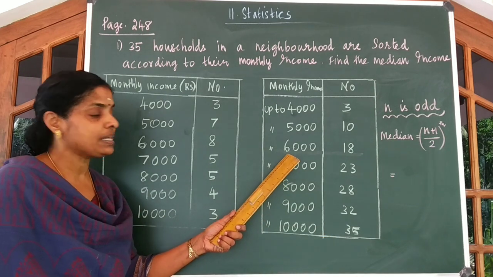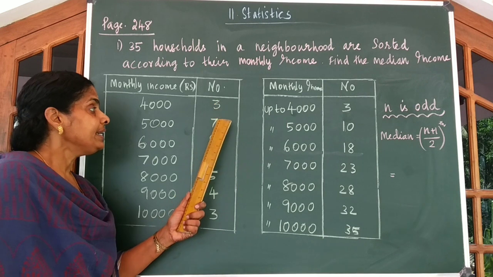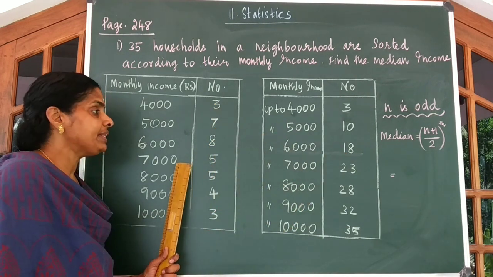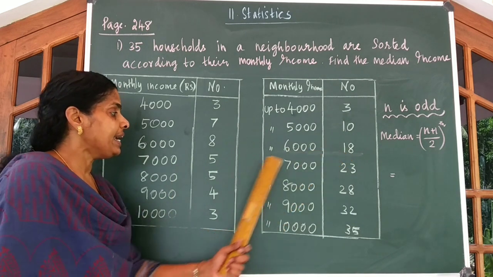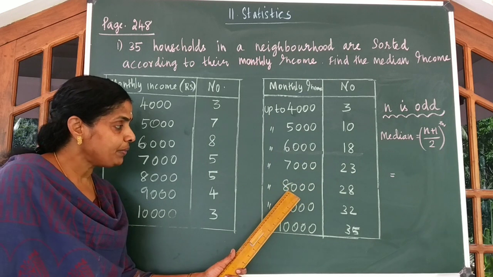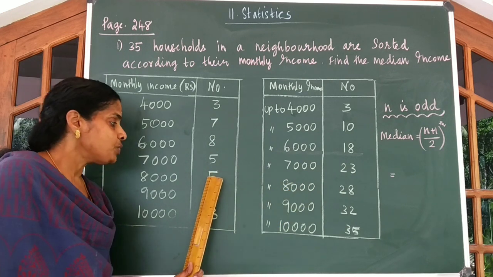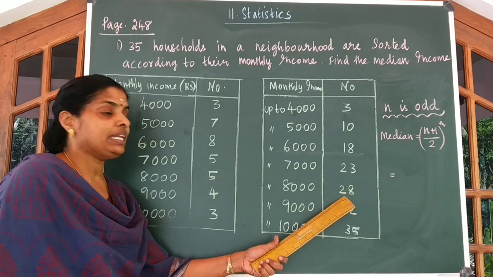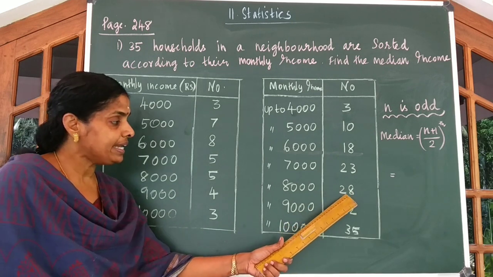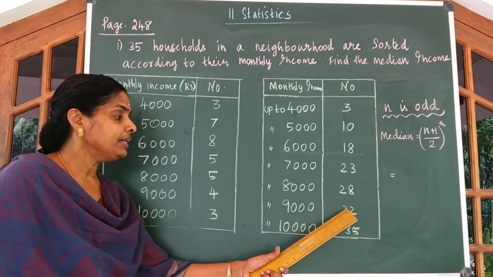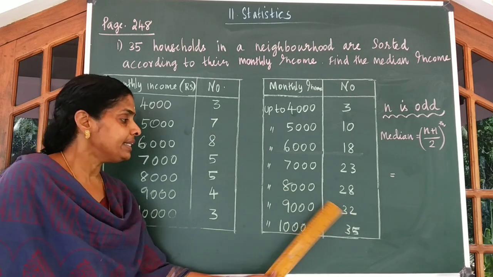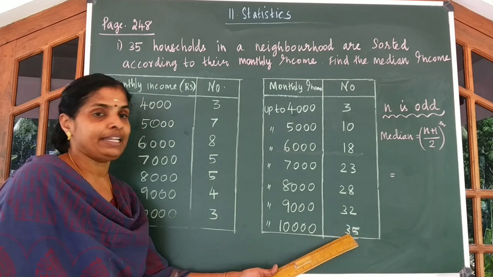Now up to 6,000 we get 10 plus 8, 18 families. Up to 7,000 we get 18 plus 5, 23 families. And up to 8,000 we get 23 plus 5, 28 families. And up to 9,000 we get 28 plus 4, 32 families. And up to 10,000 we get 32 plus 3, 35.